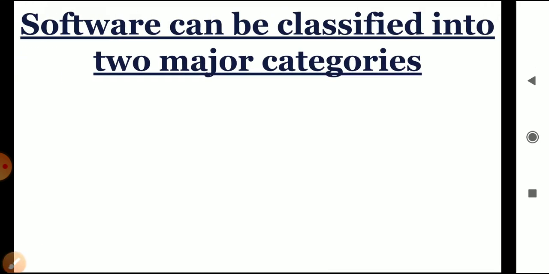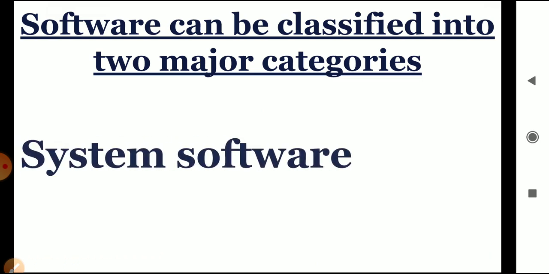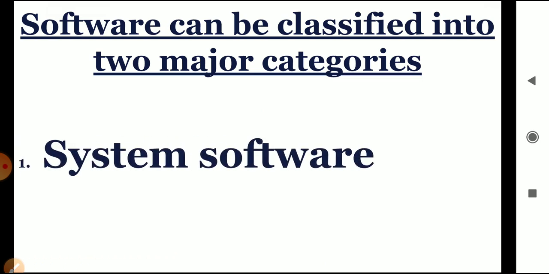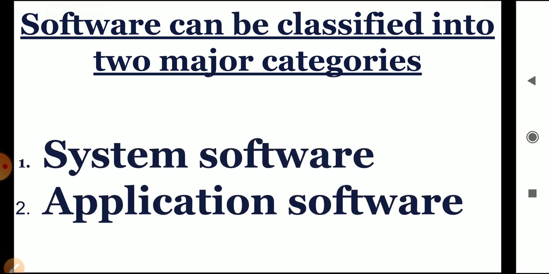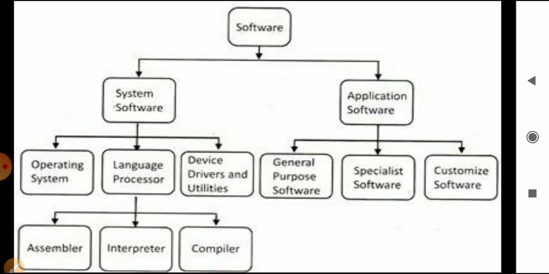Software can be classified into two major categories. It means that the software is divided into two parts. First is system software and the second one is application software. In this chapter, children, we will discuss broadly about both the types of softwares.